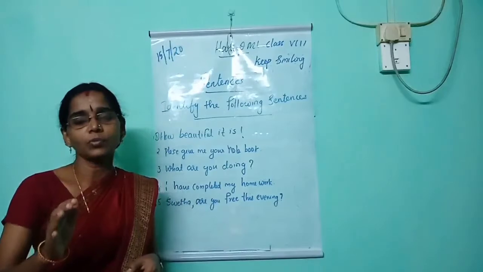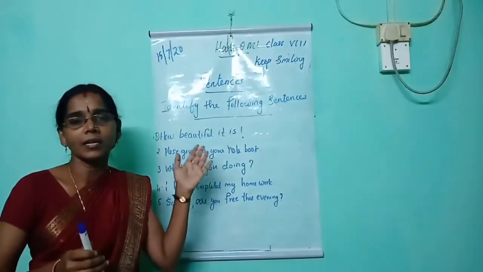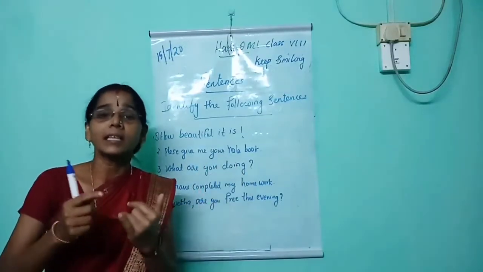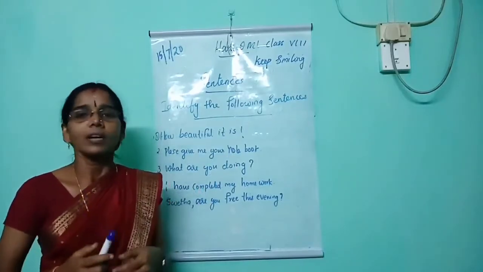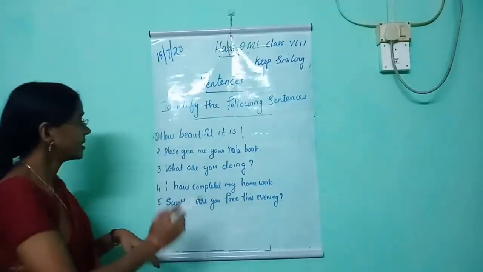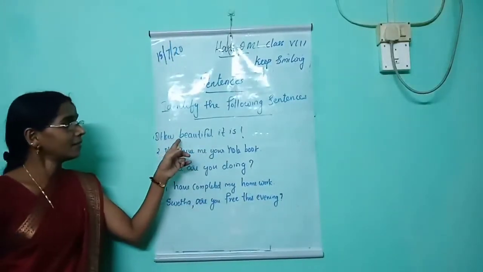Now we are going to do one activity. Identify the type of sentences. I have written a few sentences on the board. What you should do, you should identify whether it is declarative or interrogative or imperative or exclamatory. Then now let's see one by one. Listen. How beautiful it is.